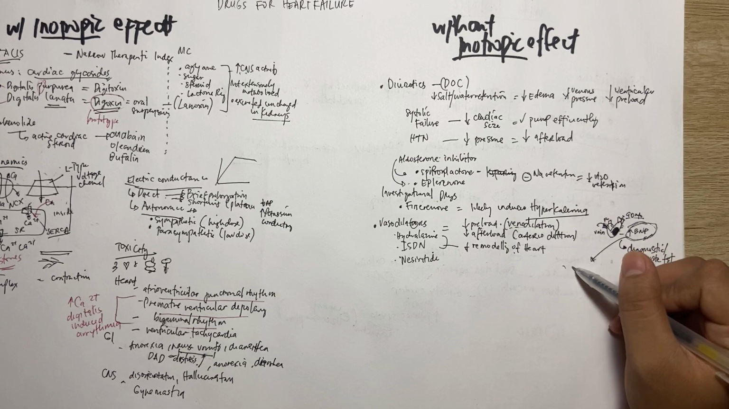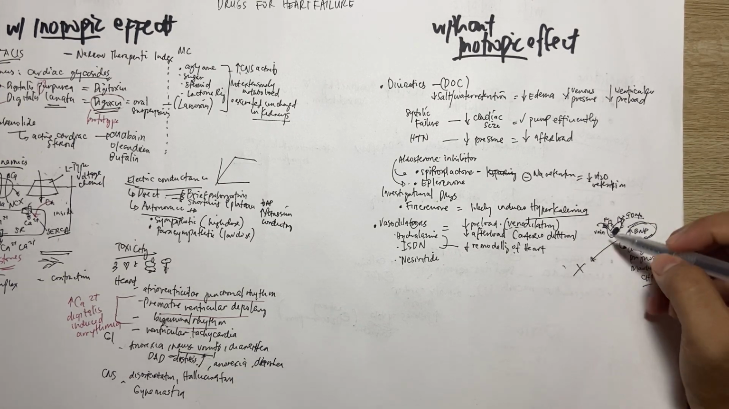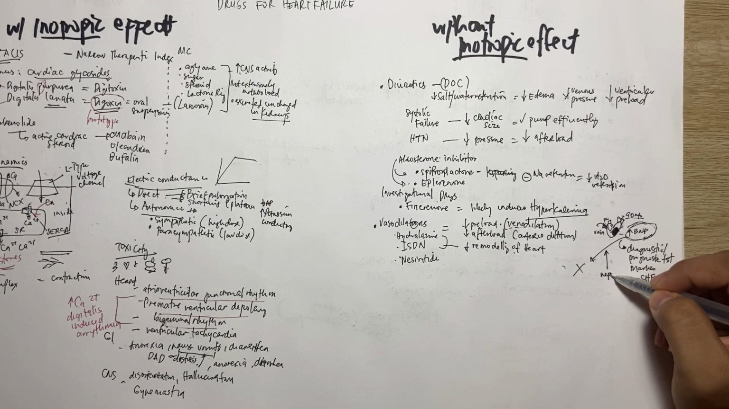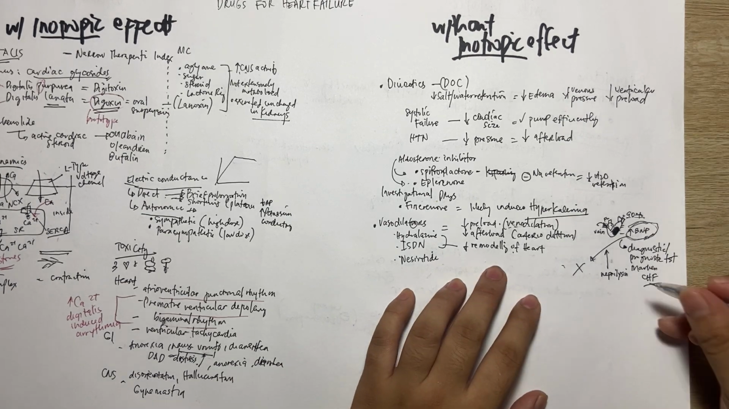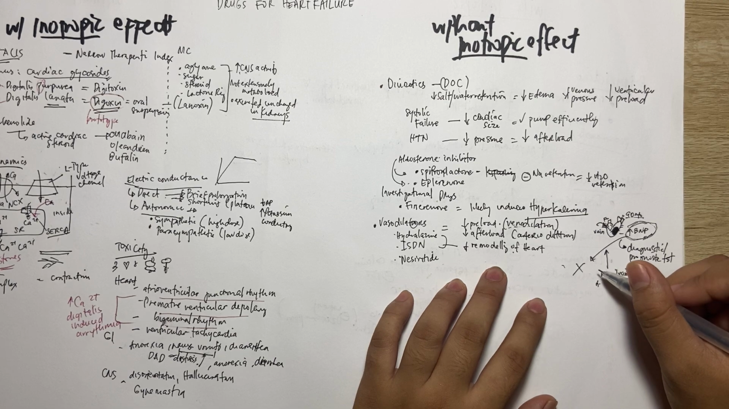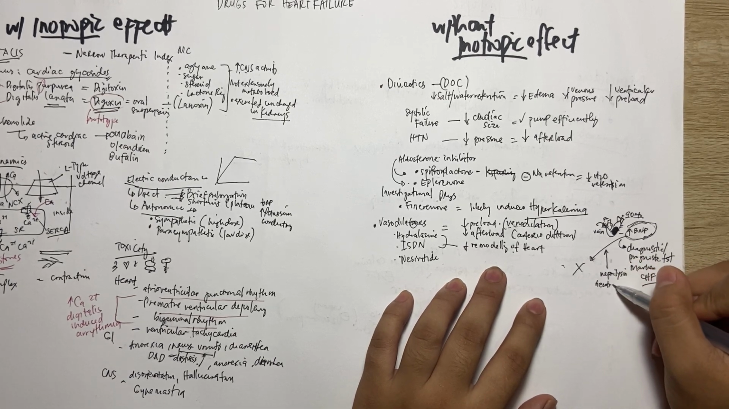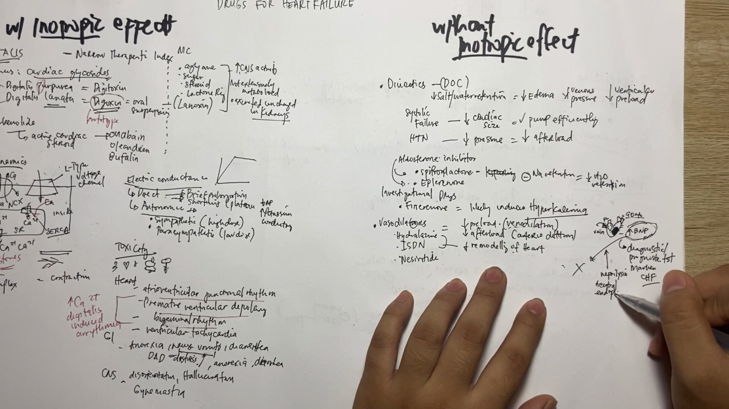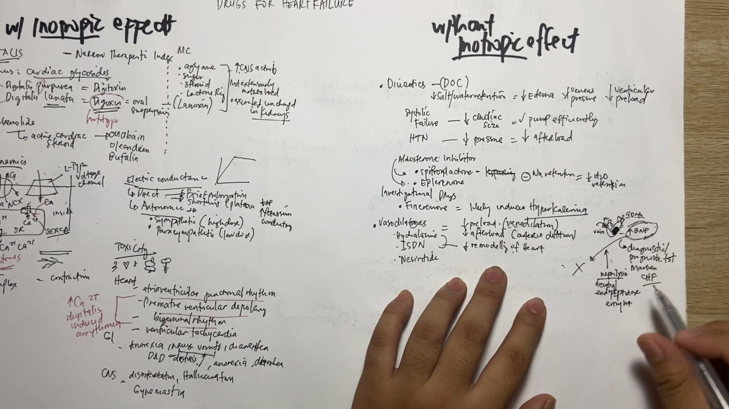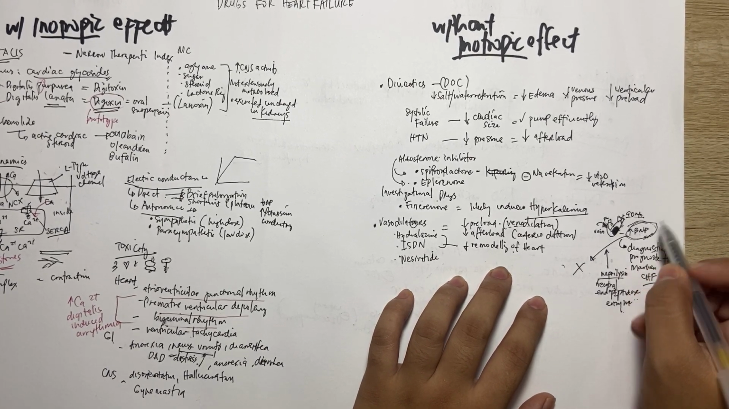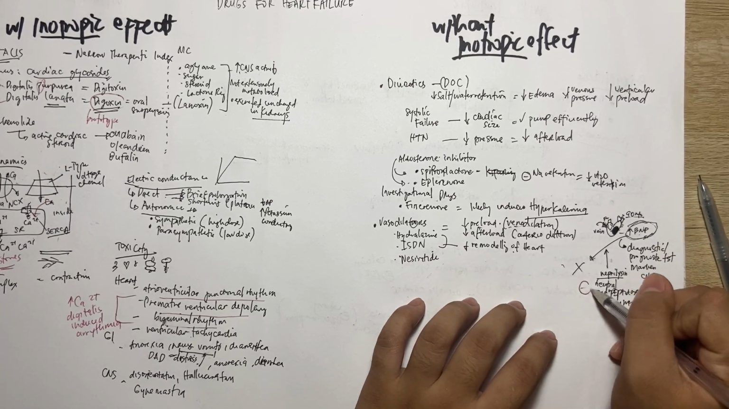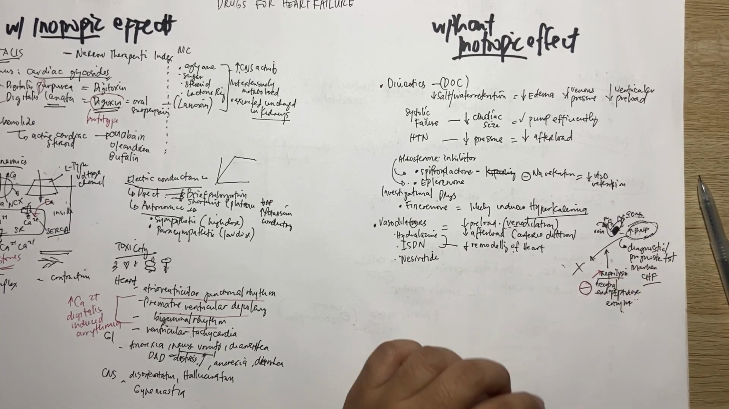Okay? So the problem with BNP is that it is degraded by the enzyme neprilysin. What is neprilysin? This is the neutral endopeptidase enzyme. Again, neprilysin is a neutral endopeptidase enzyme responsible for degrading BNP. That is why there is a drug that combats neprilysin.